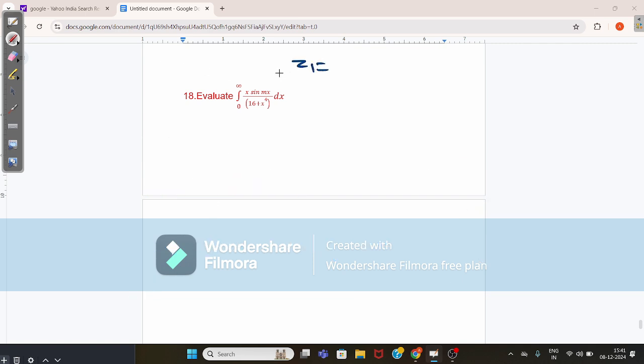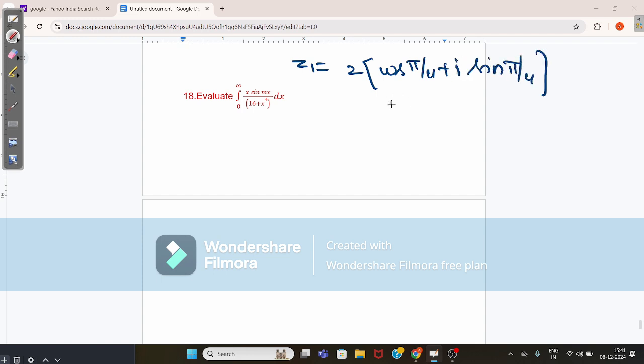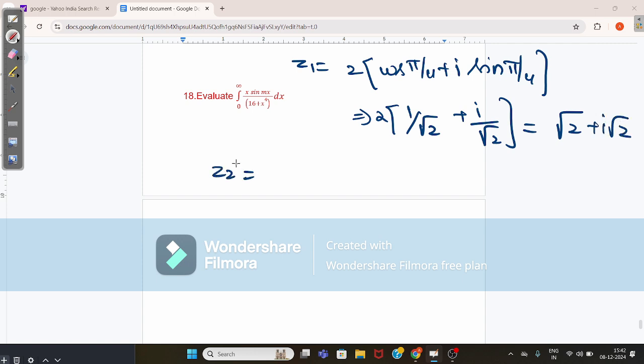Now, what is the value of z1? The z1 value is 2 into cos pi by 4 plus i sin pi by 4, which gives 2 into 1 by root 2 plus i by root 2, which gives root 2 plus i root 2. Similarly, the z2 value will be 2 into, I'm writing the shortcut, cis 3 pi by 4, which can be written as minus root 2 plus i root 2.